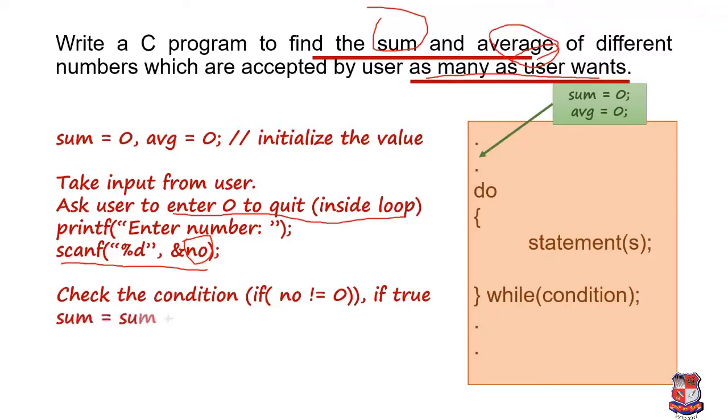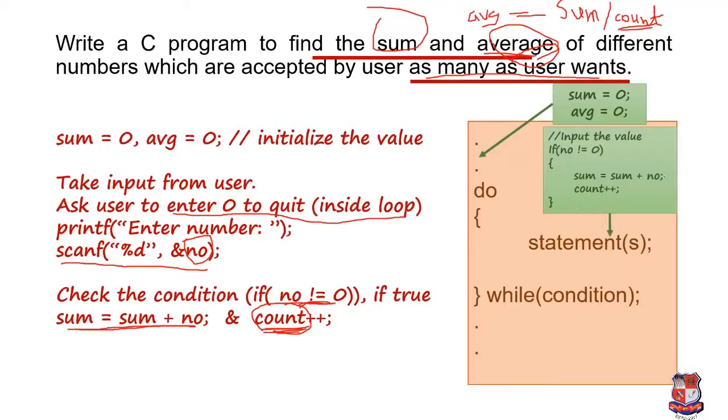So for that, if the user has not entered 0, we check the condition: number not equals to 0. If the user enters any other value instead of 0, then we have to find the summation, and for that we write sum equals sum plus number, and we have to increase the count. We are taking a variable, and that variable is count. We are initializing this variable with 0. Why are we taking this count variable? To find the average. Now these both statements will be put inside the loop.